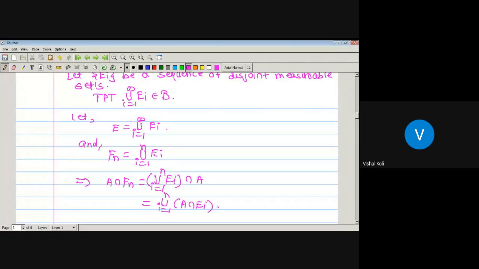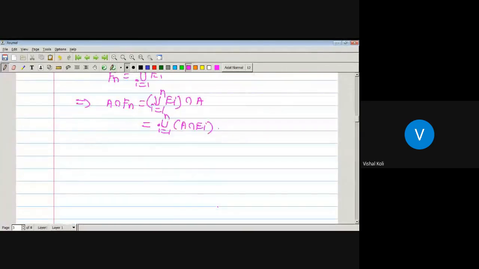Since we take the intersection of A and Fn, and Fn is union over i running from 1 to n Ei, we get A intersection Fn as union over i running from 1 to n A intersection Ei. Again we know that outer measure is always countably subadditive. Then outer measure of A intersection Fn is less than or equal to summation i running from 1 to n outer measure of A intersection Ei.